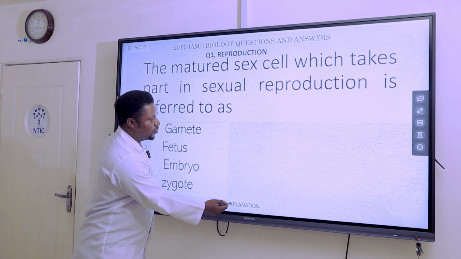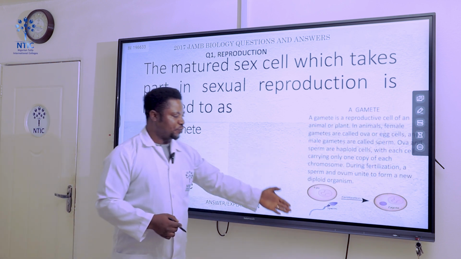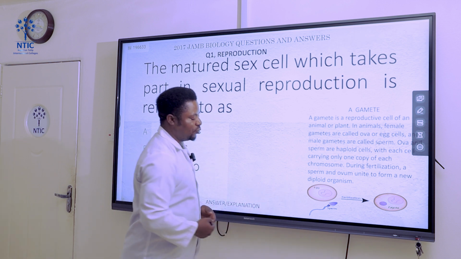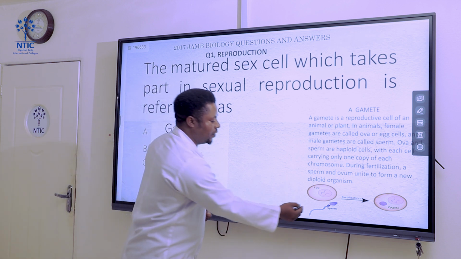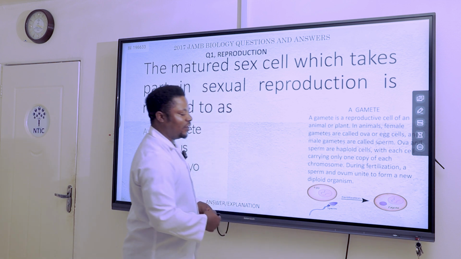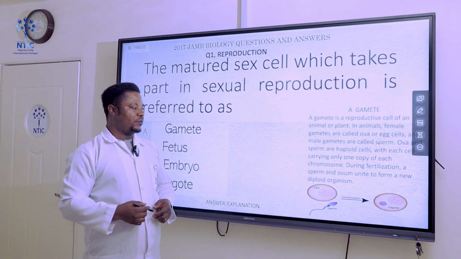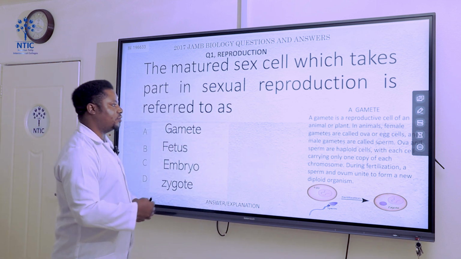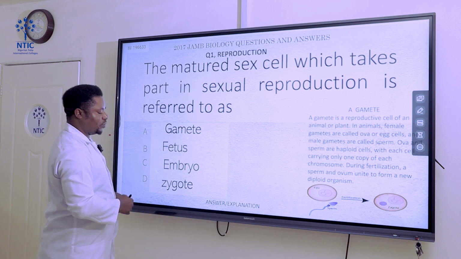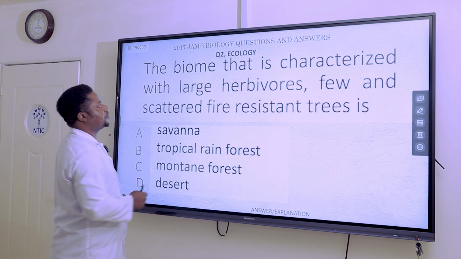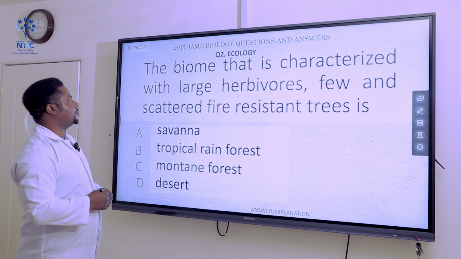Let's see our explanation for this. Okay, here you can see the picture or diagram of the egg cell, and here is the sperm cell. By the time the egg cell and the sperm cell fuse together, you're going to have zygote. The answer to this is A, as we have said. Okay, next question. Question number 2.